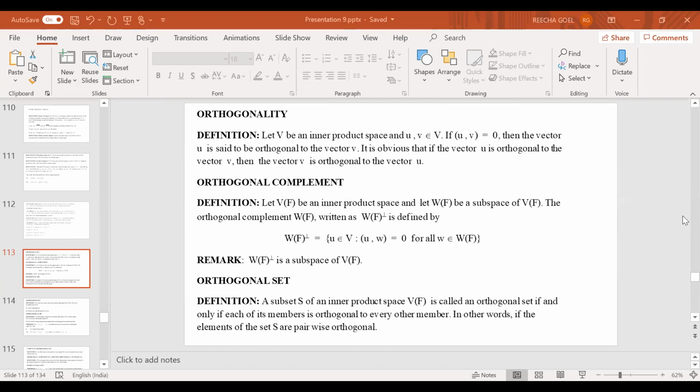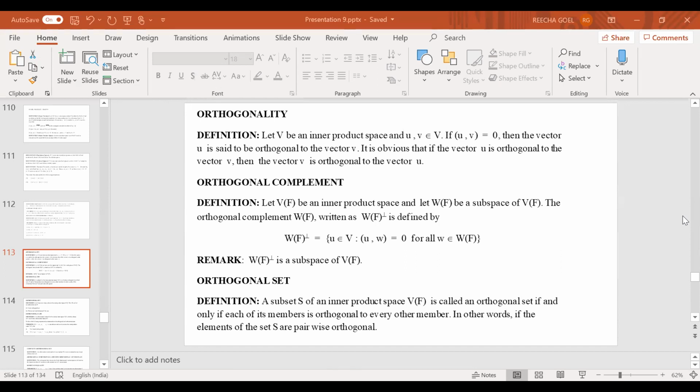Then this W perp is also a subspace of V. Now we already know that every finite dimensional vector space has a basis. With the help of this basis, we will show something more, that every finite dimensional inner product space is going to have a basis which consists of a special type of sets. Now what could be those special types of sets we are going to define?